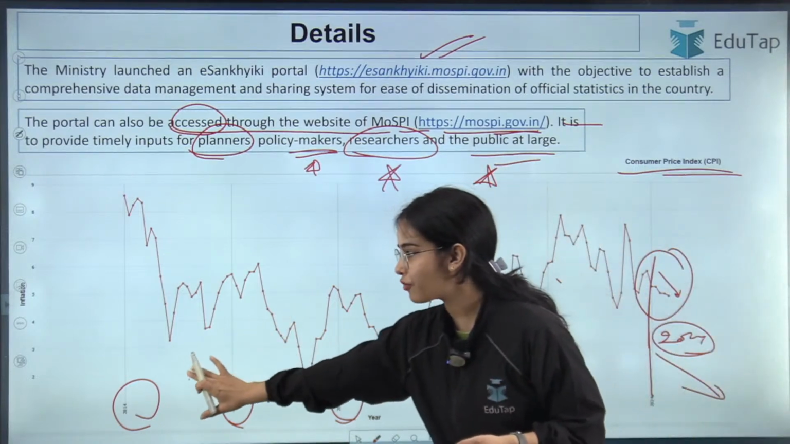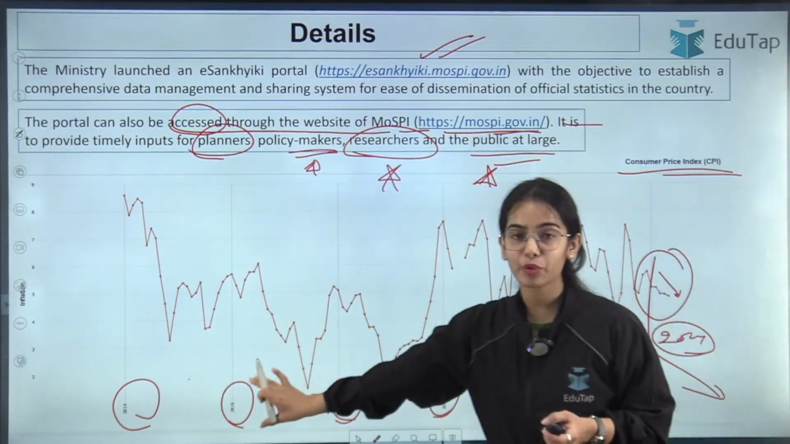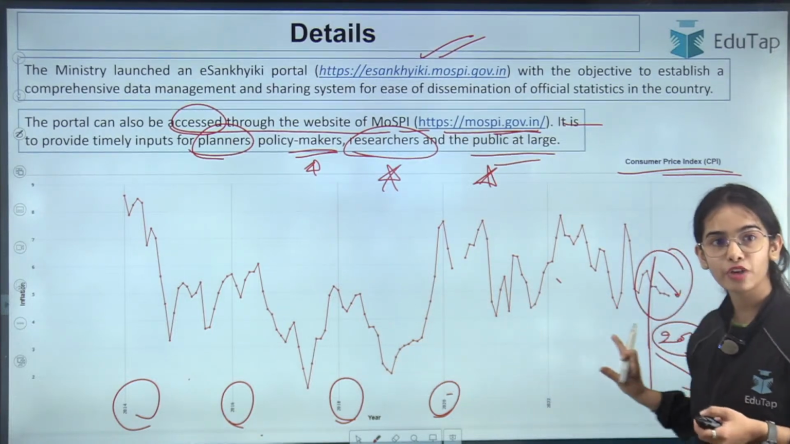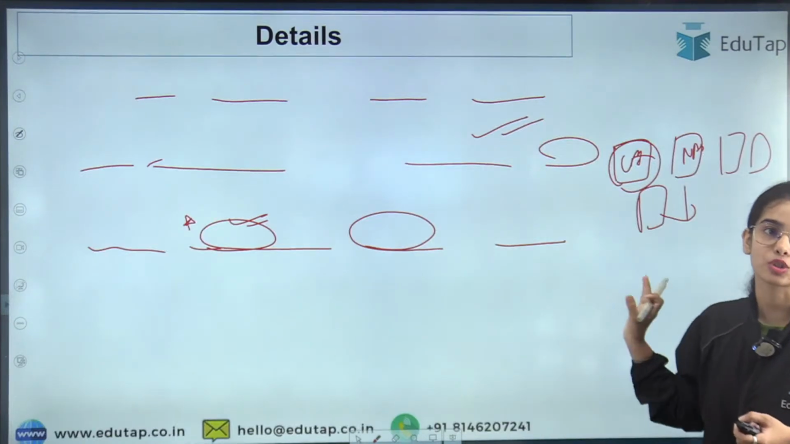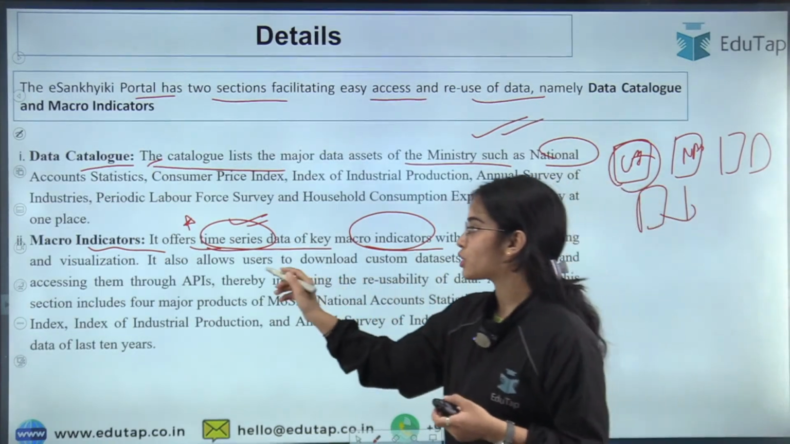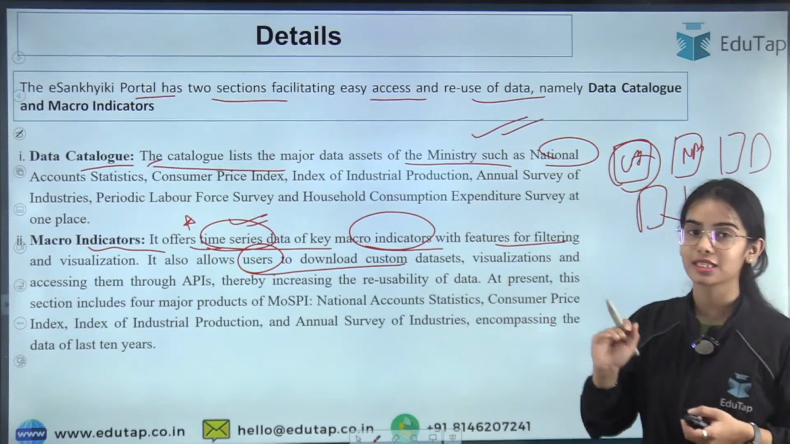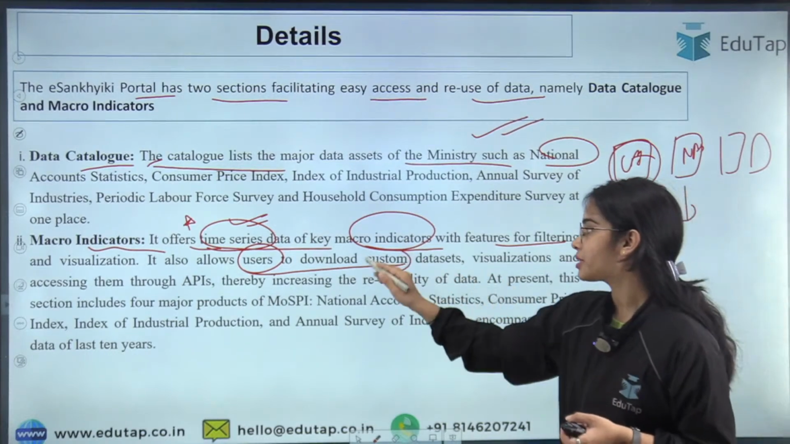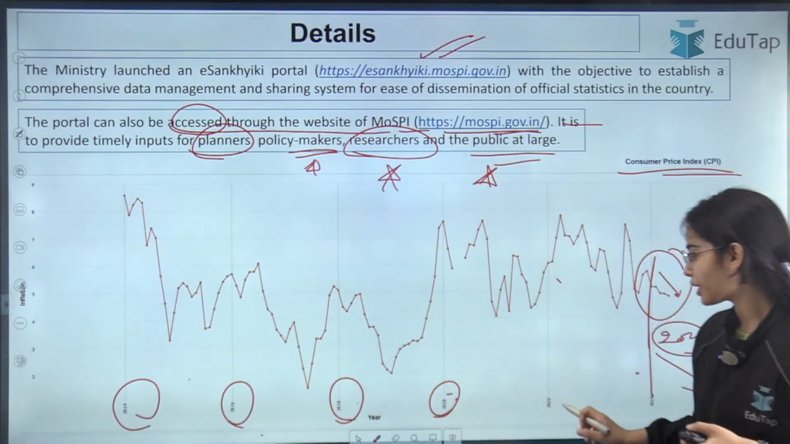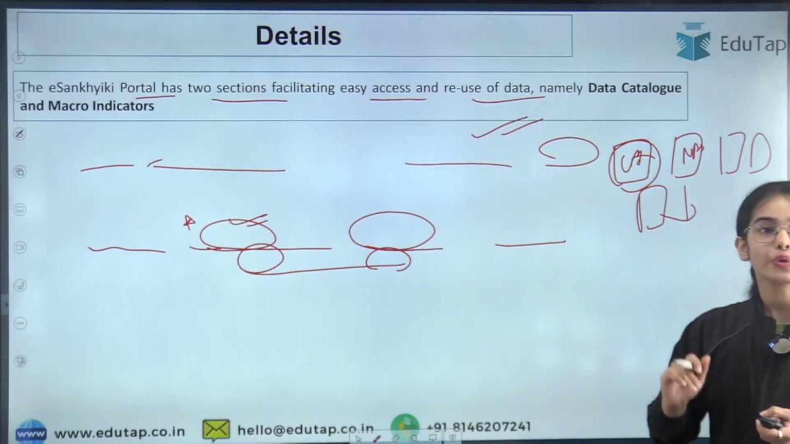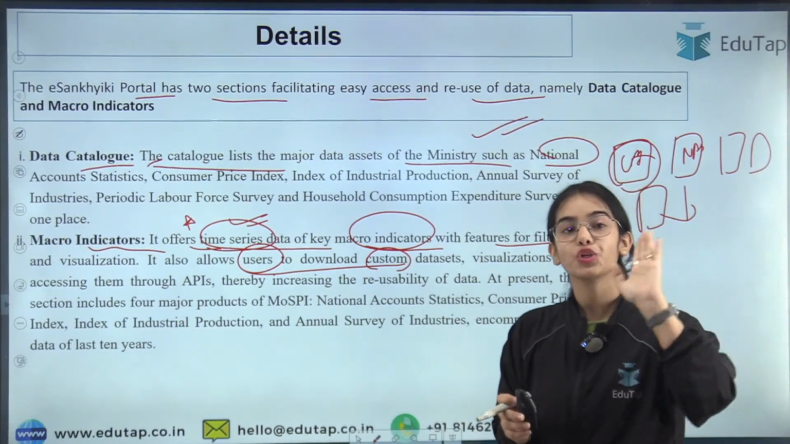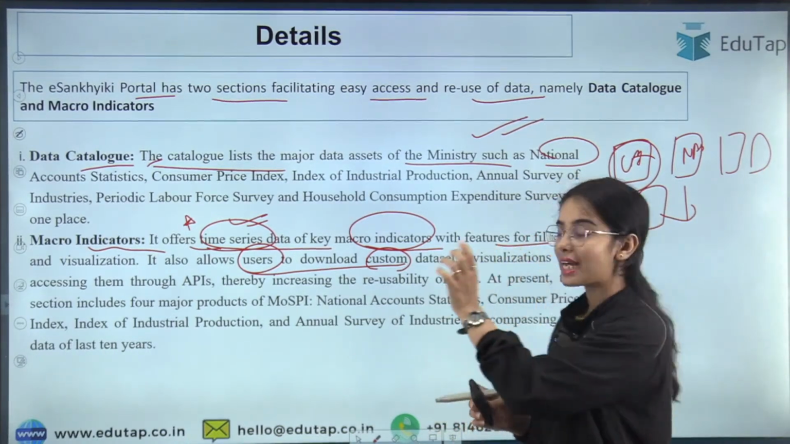You can compare 2014 with 2024. You can compare 2016 with 2018. So this is time series data for a period of time, and the visualization has also been provided to you. The graphs have also been provided to you. It also allows the users to download a custom data set. Custom data set means that you want to see the data for only 2018, 2020, 2022 and 2024. So you can have a custom data set also, that you do not want it from 2016, you want it from 2022. So that is a custom data set.